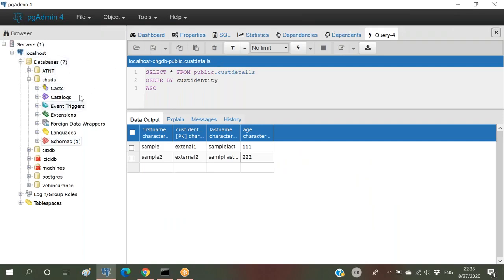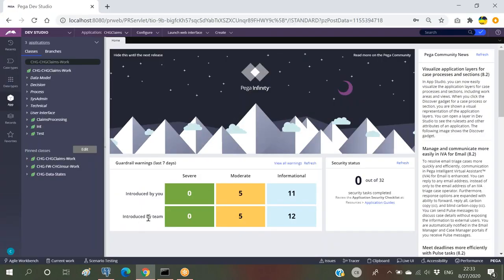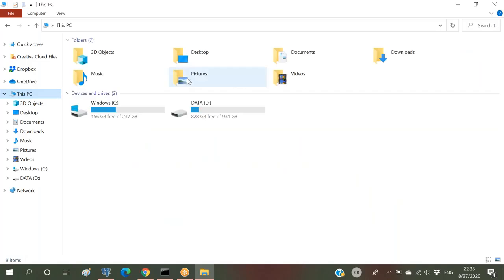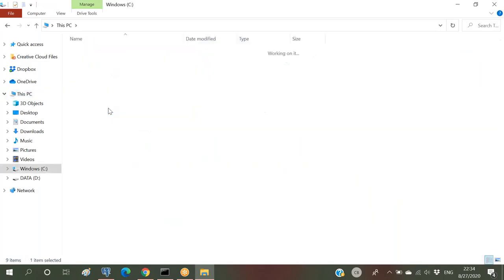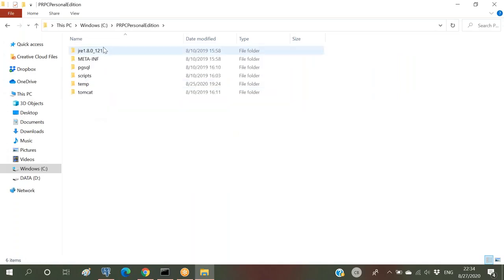So we have to get the JDBC connection of this particular database. We can get it from one file. This is the path where we can get the JDBC connection. Double click here, and there will be an option to open our folder.